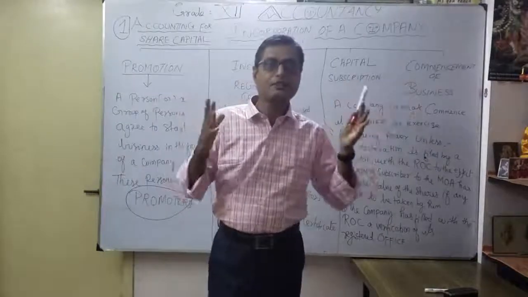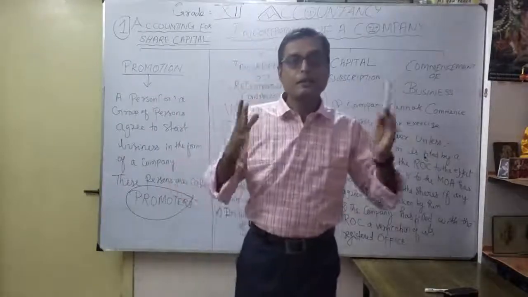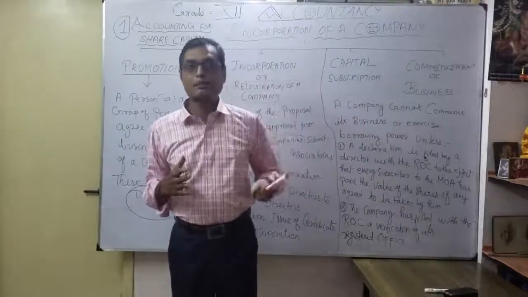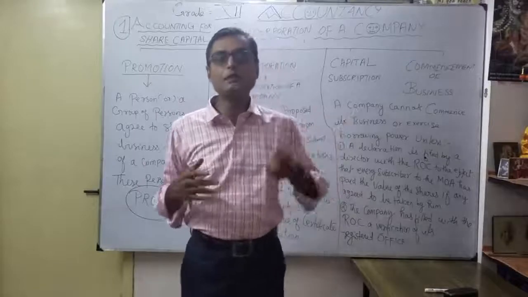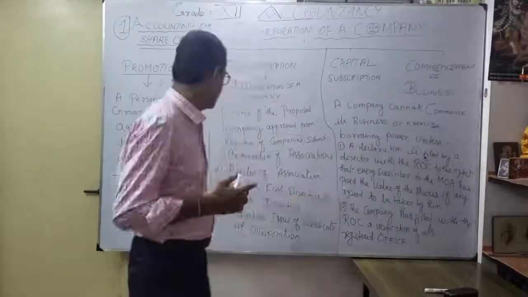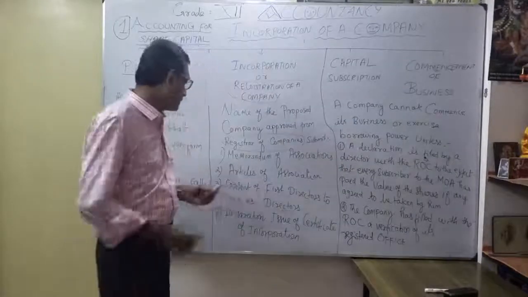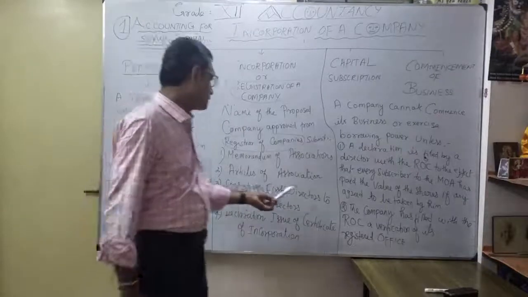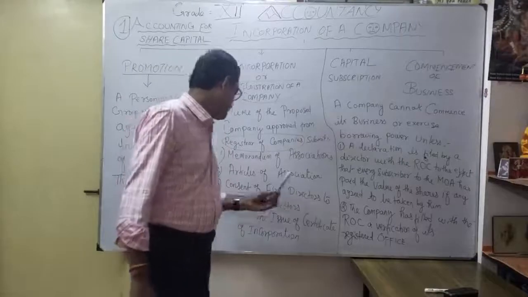You know already, as a private company, minimum directors how many, maximum directors how many, correct? Similarly, public company, the minimum must be 3 directors, then the maximum should not exceed 15, correct? That's what here, the third important point, consent, the point is very important, correct? Consent of first directors to act as directors.